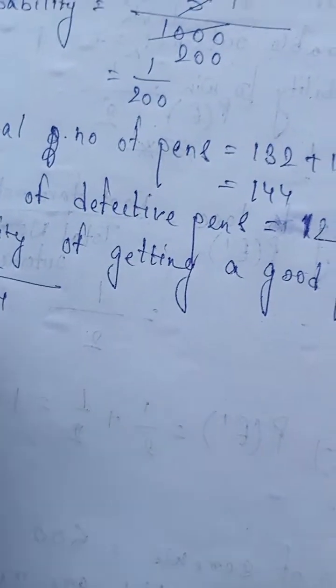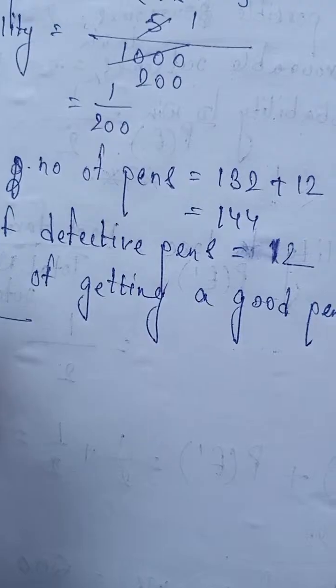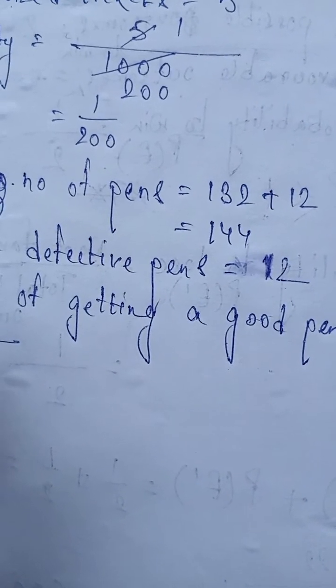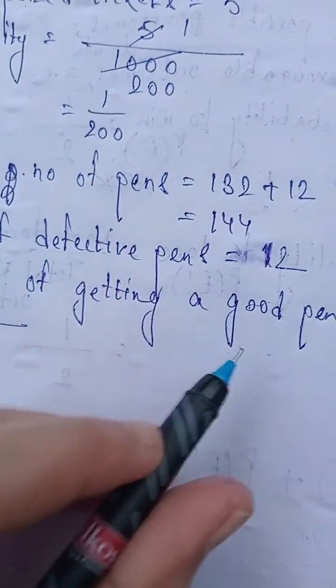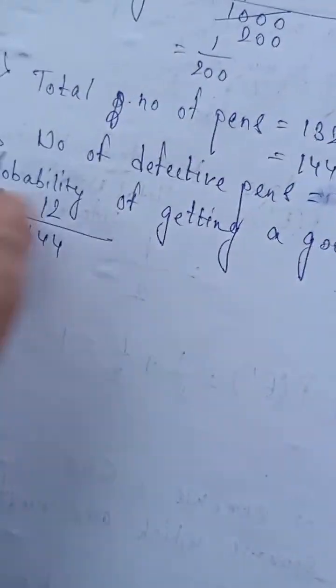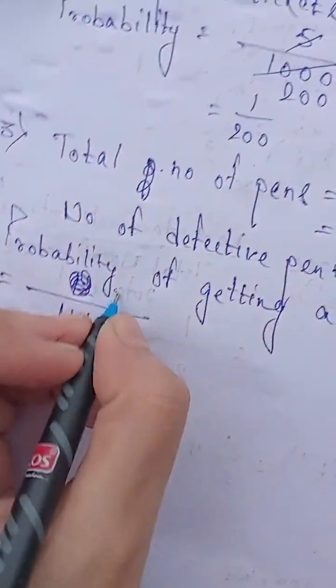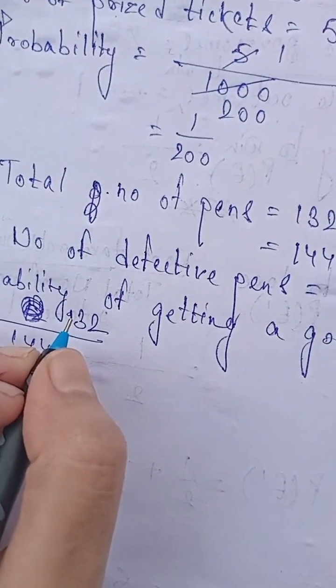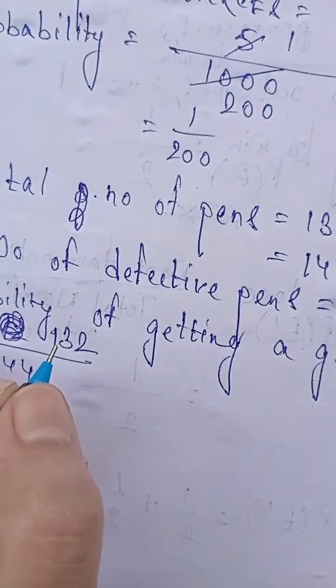Let me repeat once again. The probability of getting a good pen is the number of favorable outcomes to get a good pen. How many good pens are there? Sorry, 132 good pens are there. So the number of favorable outcomes to get a good pen is 132, because 132 pens are good.